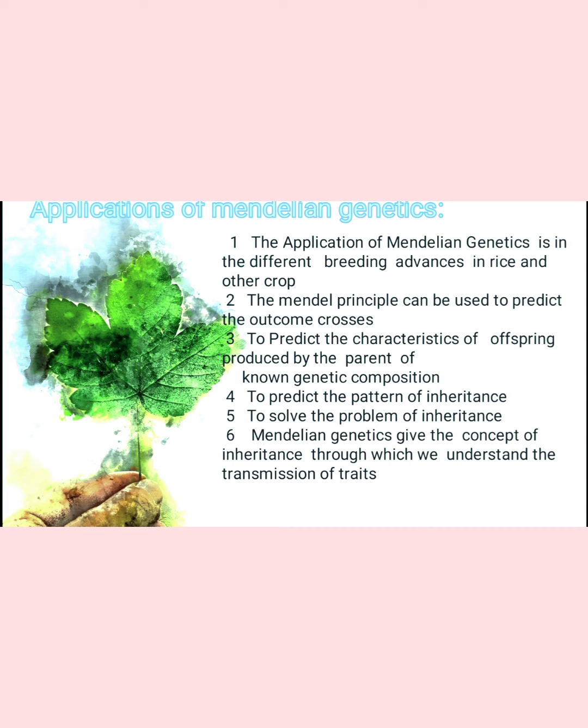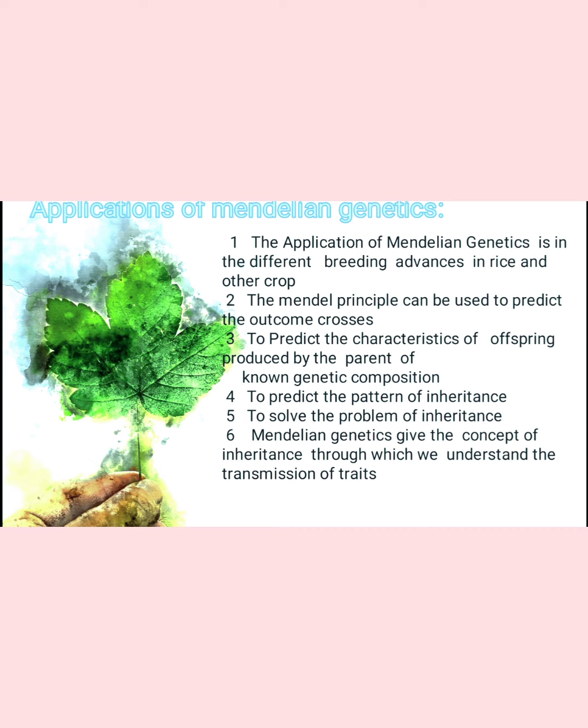Mendel explained how monohybrid crosses and dihybrid crosses are made, and how individuals are produced. Due to this, Mendel understood how crosses are done, and that knowledge can also be applied in a breeding program to develop a new variety of wheat, rice, or any other commercial crop. Then the second application: Mendel's principles can be used to predict the outcome of crosses.